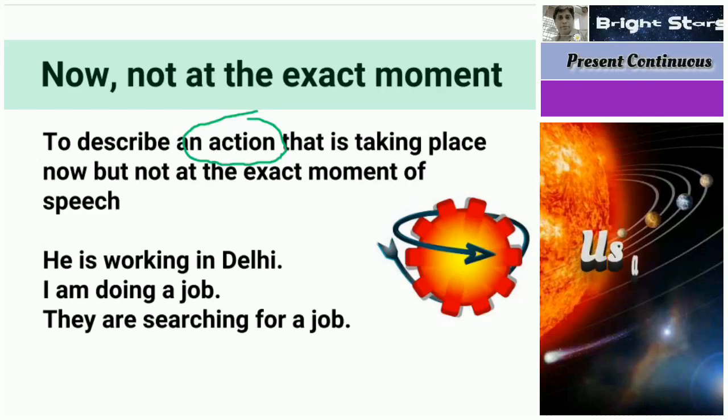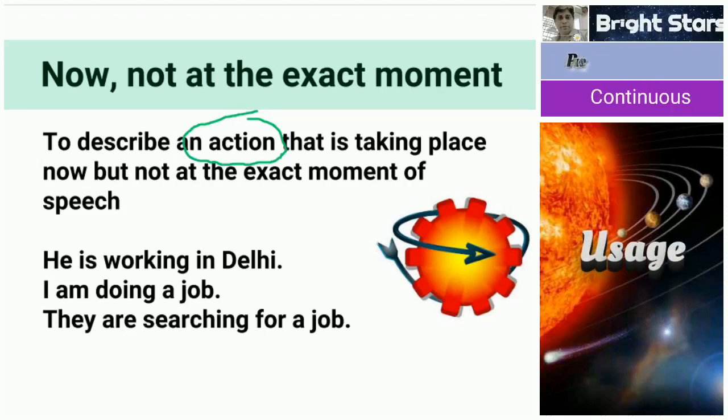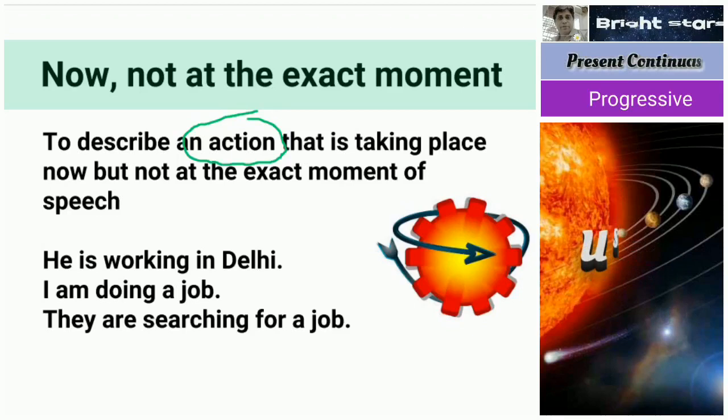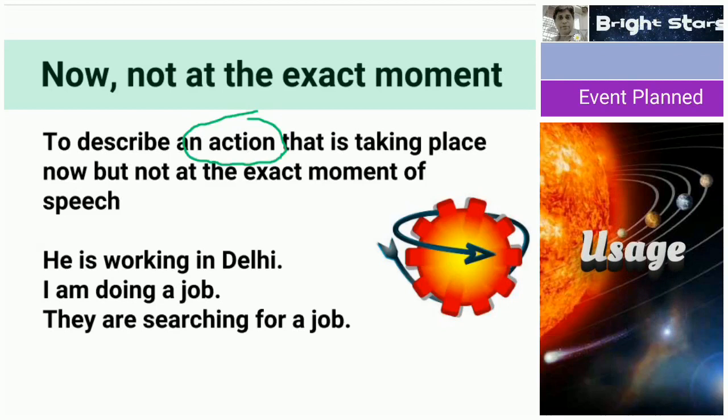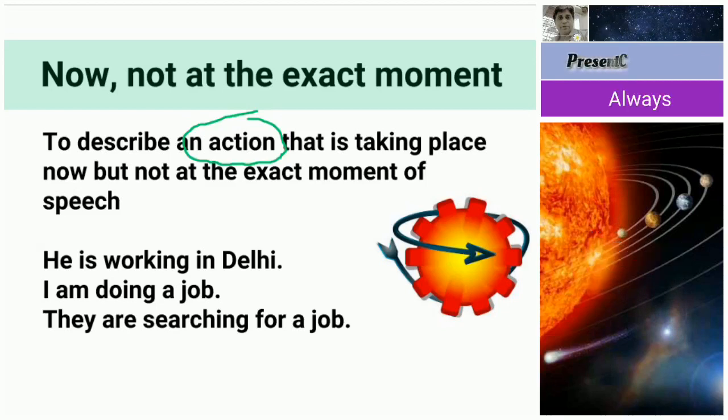So some irregularity, some interruption will be there. In that kind of things also we use the present continuous tense. It is not like a machine which is continuously running. When we read, when we talk, when we cook, anything, in between some gaps will be there. That is the meaning of this sentence.